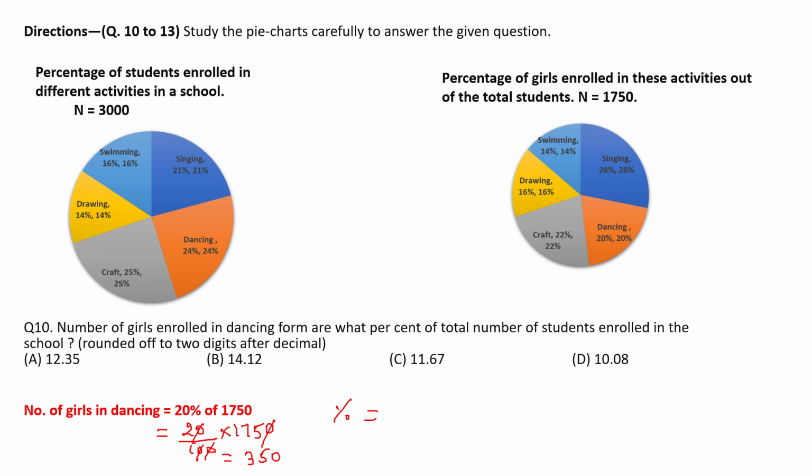Now let's find the percentage. So it is 350 divided by total students, which is 3000, into 100. Again simplify it. So you will get 35 by 3, which is 11.666. So it means 11.67%. So the correct answer is option C.